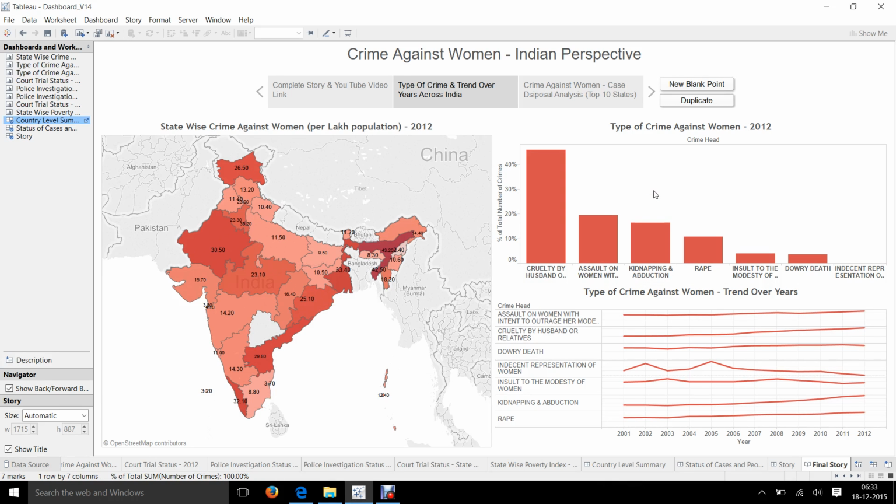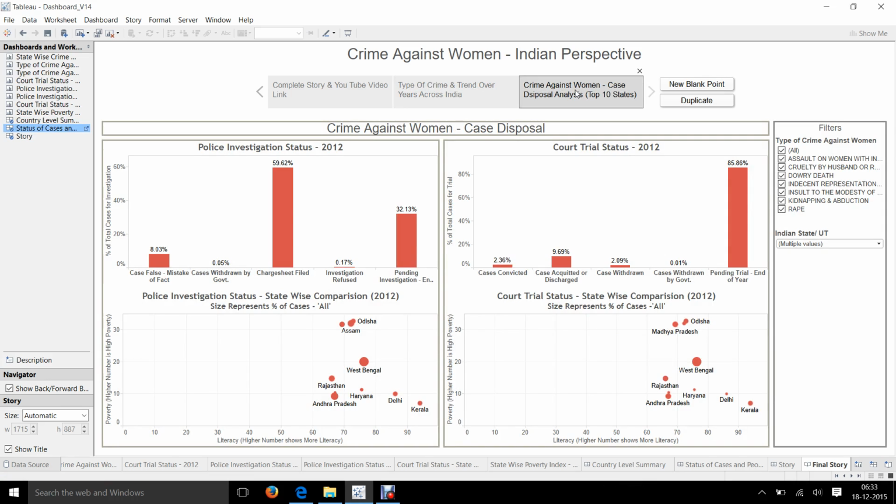Now analyzing these crimes from the perspective of how their disposals are happening, let's move on to the second dashboard for that. The second dashboard is divided into two parts: the police investigations and the court trials. The first chart in each of these processes is the distribution of these investigations on the basis of the statuses during the process. So for example, in the police investigation process, the status could be case being falsified on the basis of misrepresentation of fact, charge sheet being filed, investigation being refused, etc.